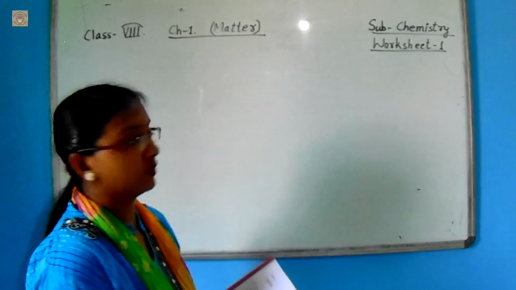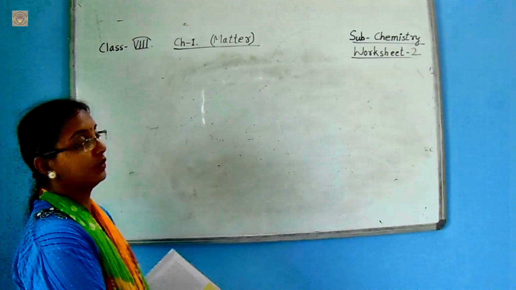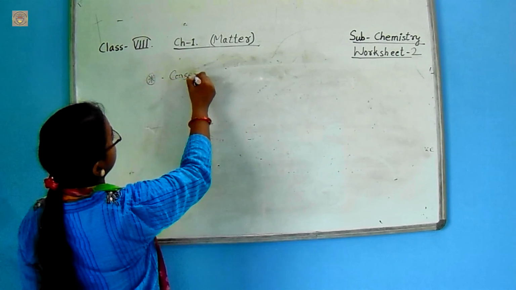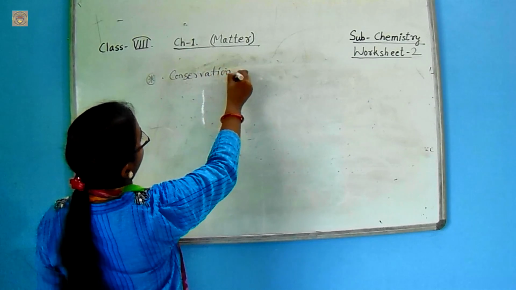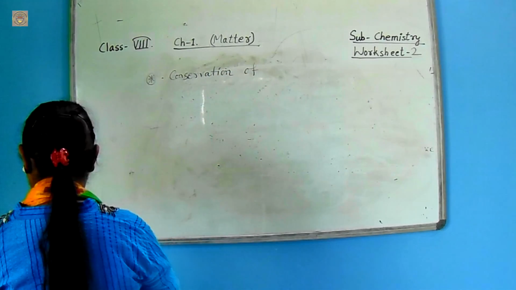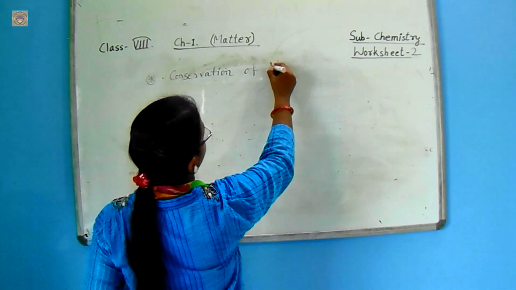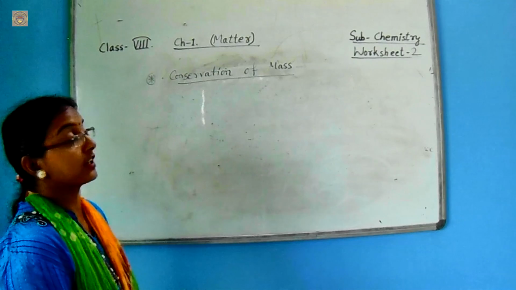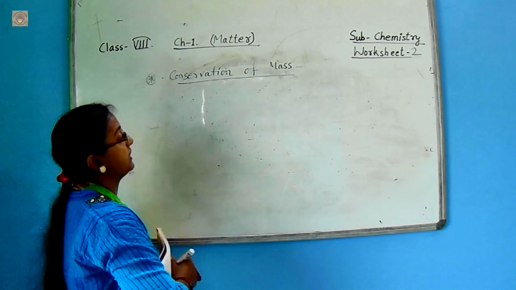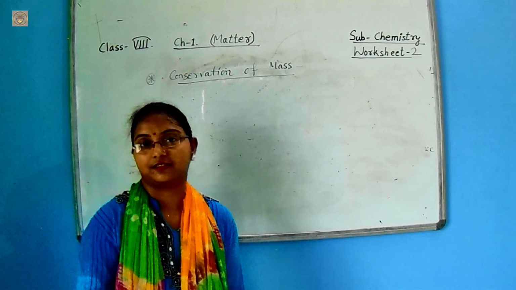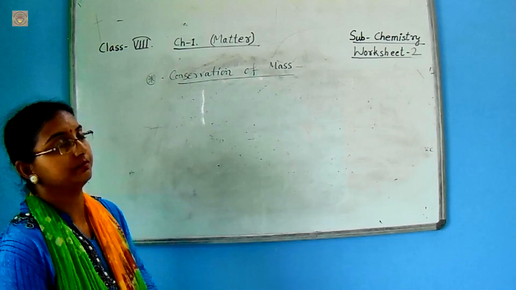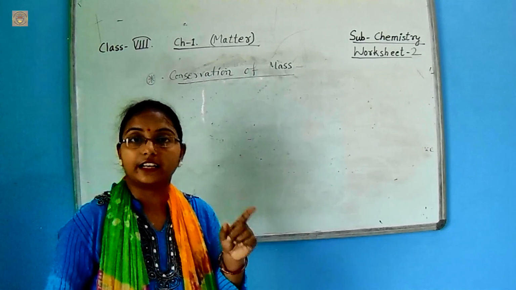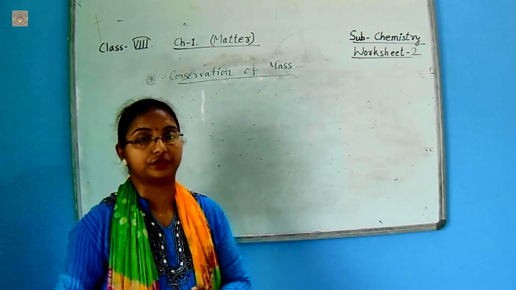This is chapter 1, that is matter. Now the last topic is conservation of mass. What is mass? Mass is some extent or some matter that any matter constitutes of.